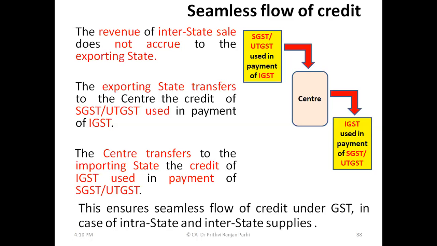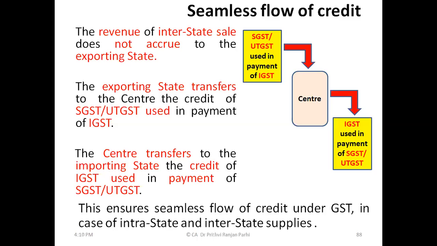Okay, all of you, please be attentive. This is a slightly complex concept, but still we'll be able to understand. Now, what happens? The exporting state transfers to the center the credit of SGST or UTGST used for payment of IGST. Let us say one particular dealer has used SGST, UTGST for payment of IGST. IGST payment should go to center, is it not? Because this is an interstate transaction. From center it will go to the importing state, is it not? Yes or no? Yes, sir.